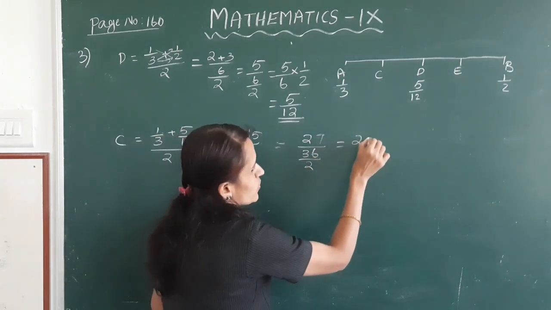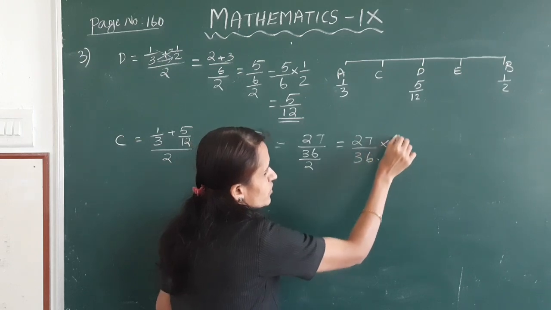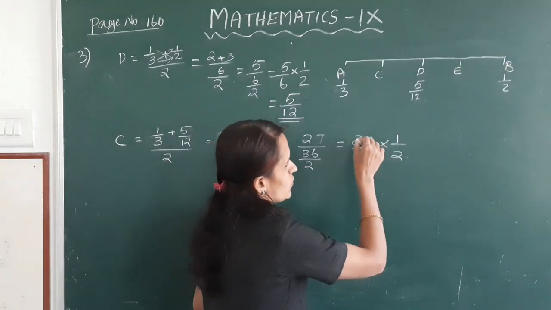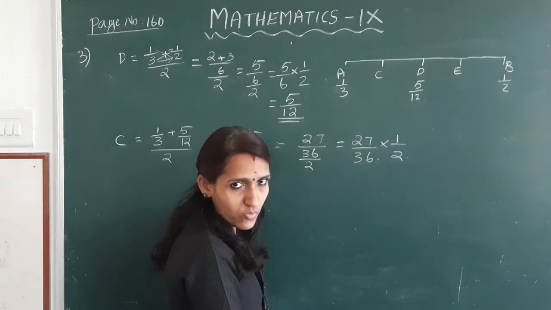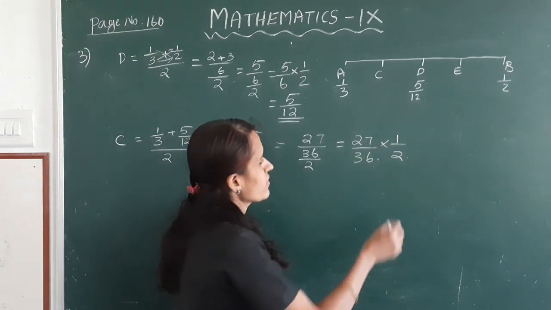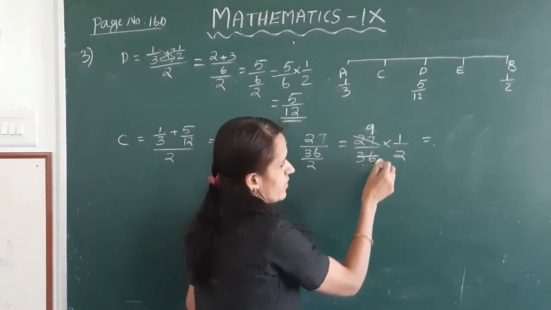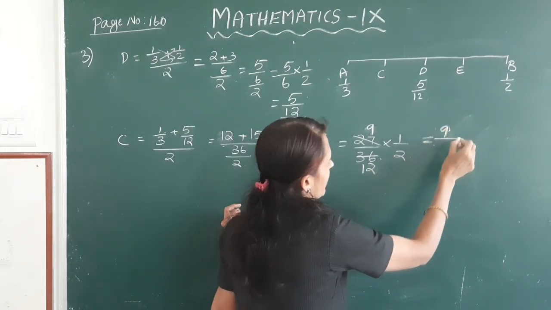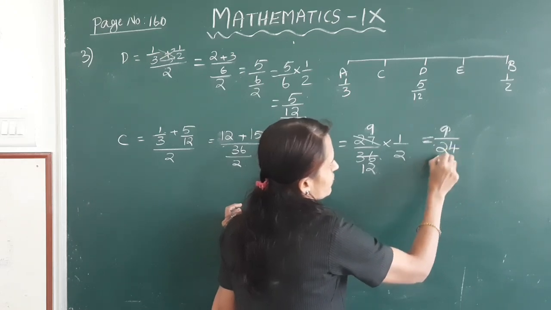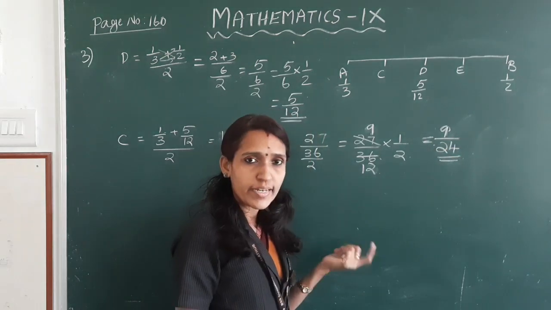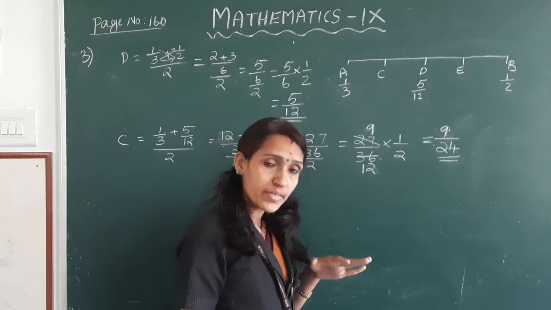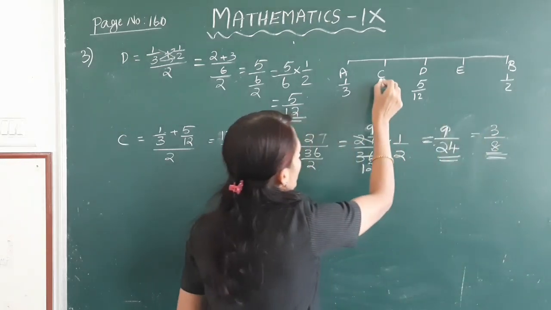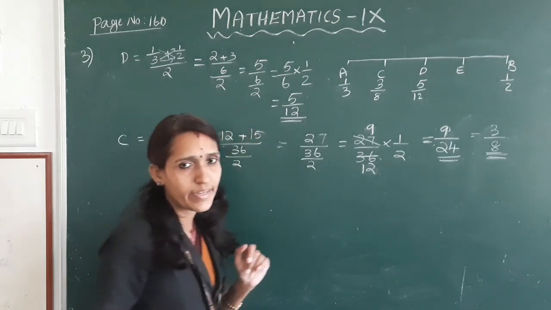This is equal to 27 by 36 into 1 by 2. Okay, here 27 and 36 is a multiple of 3. So these two terms divided by 3, 9 by 12. This is equal to 9 by 24. Okay, 9 and 24 is a multiple of 3. So this is equal to 3 divided by 8. C is 3 divided by 8.